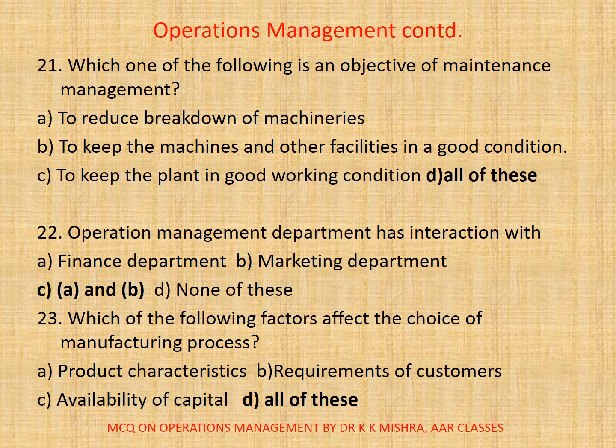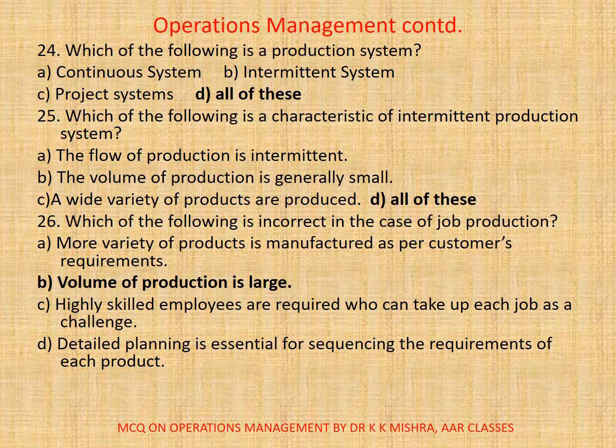23. Which of the following factors affect the choice of manufacturing process? A, product characteristics, B, requirements of customers, C, availability of capital, D, all of these. Here correct option is D, all of these. 24. Which of the following is a production system? A, continuous system, B, intermittent system, C, project system, D, all of these. Here correct option is D, all of these.